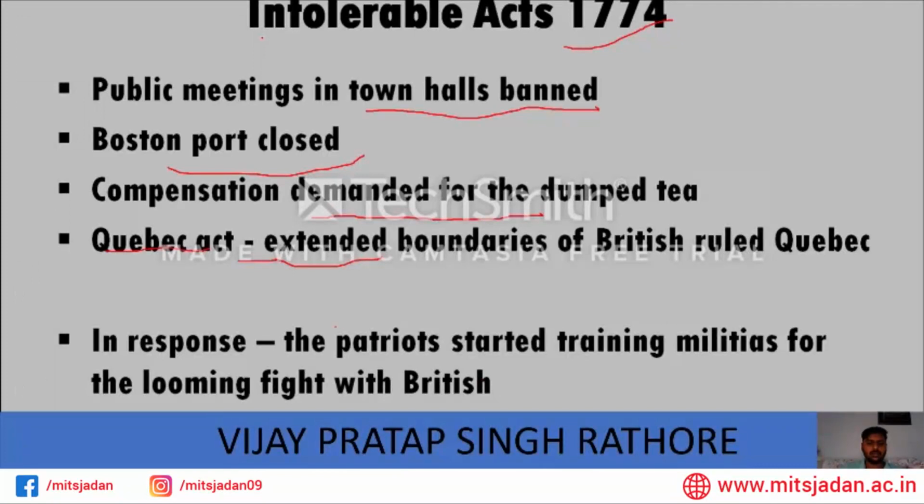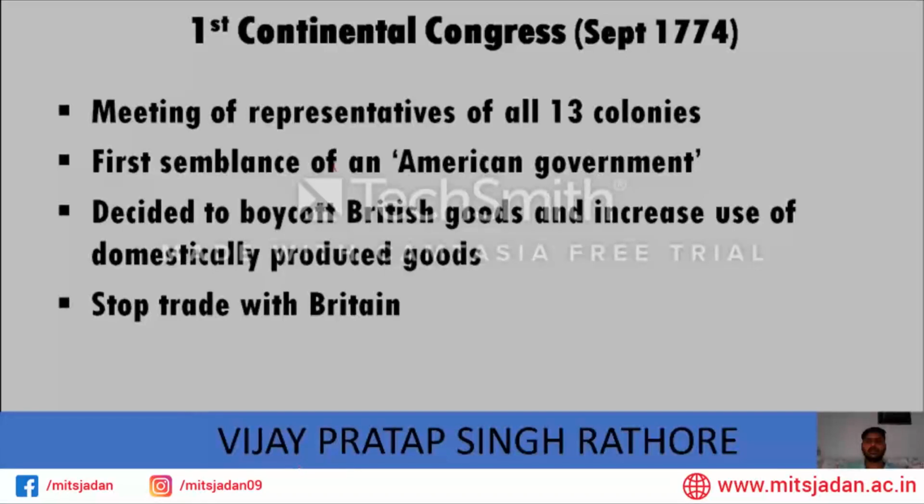In such an atmosphere, the First Continental Congress was called in September 1774. Congress simply means a meeting of representatives of all 13 colonies. Remember, this is not important, but you can remember this thing: in the First Continental Congress, only the representatives of 12 colonies participated.